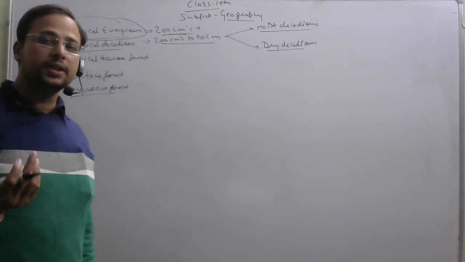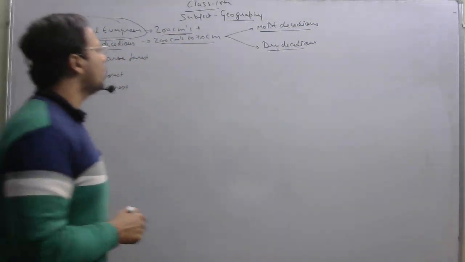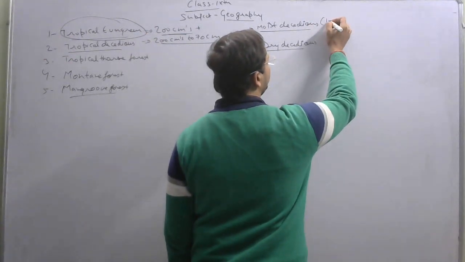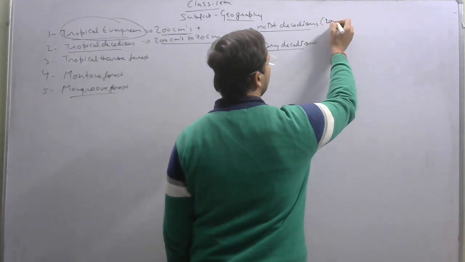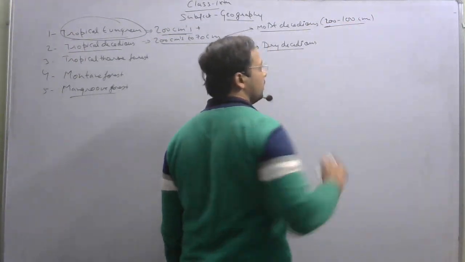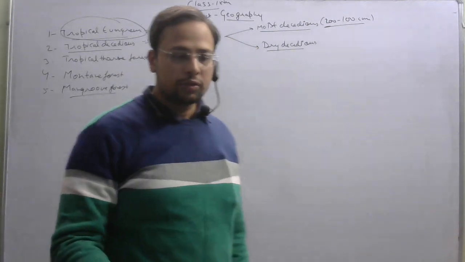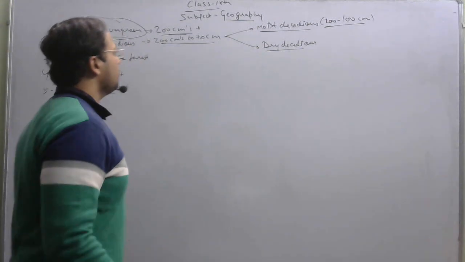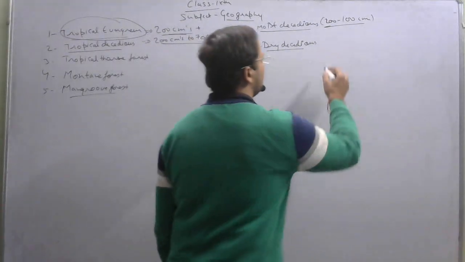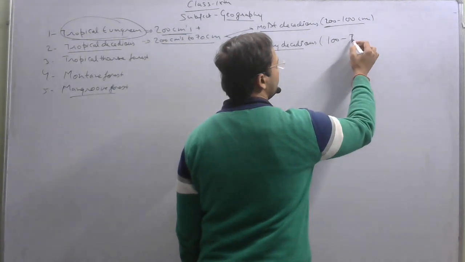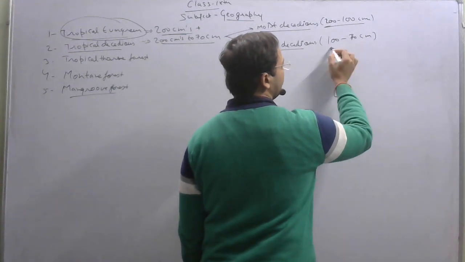Now what is moist deciduous and what is dry deciduous? Moist deciduous is the forest which receives rainfall from 200 to 100 centimeters. Right, what is the limit? The limit is from 200 to 100 centimeters. On the other hand, the dry deciduous is the forest which receives rainfall from 100 to 70 centimeters.